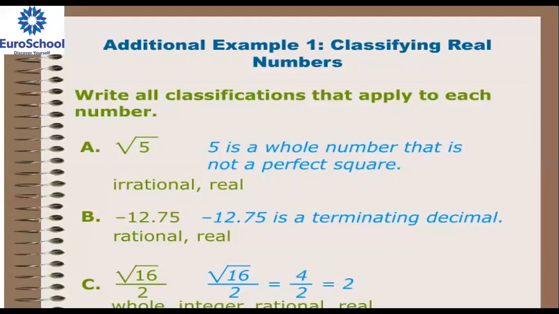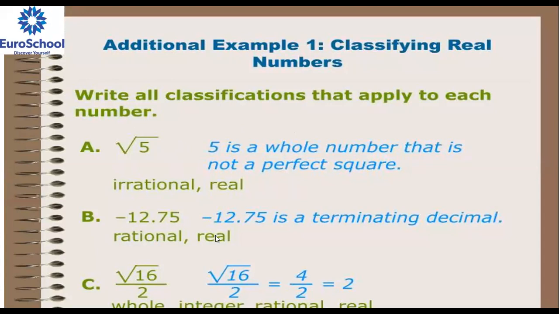So, a few examples. Root 5 is a whole number that is not a perfect square. Please join again, only 2 minutes are there. Root 5 is a whole number that is not a perfect square, so it is irrational and real.